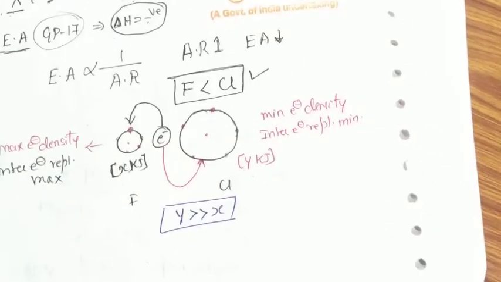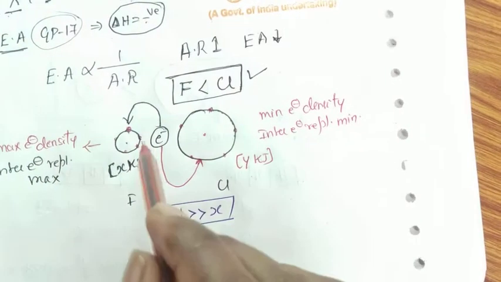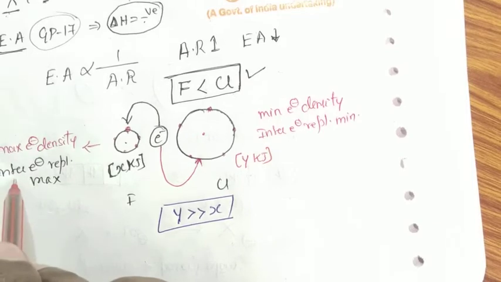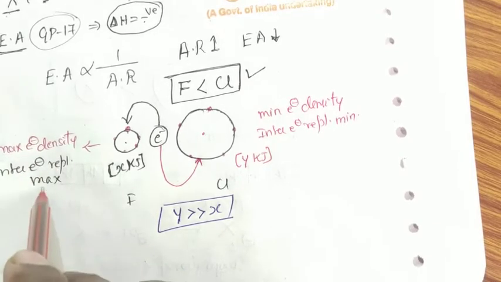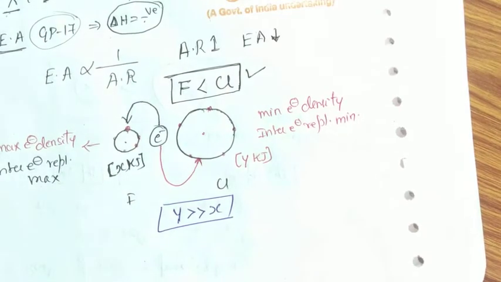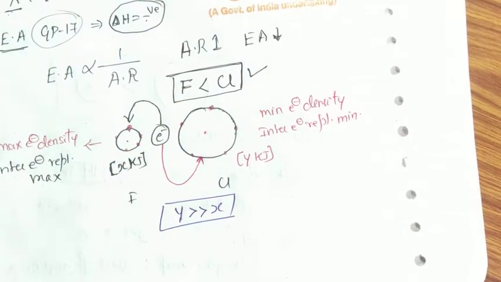Means, due to smaller atomic radius of fluorine atom and greater inter-electronic repulsion, addition of electrons becomes difficult, and the electron gets added with less amount of energy released.